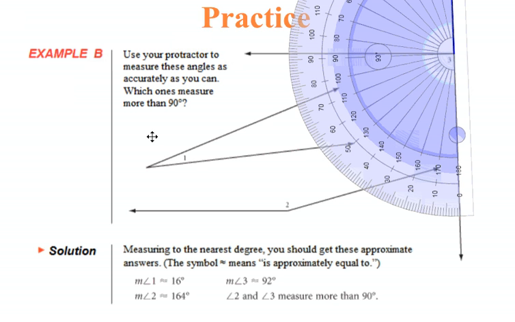Now, when measuring with a protractor, there's always going to be a little bit of approximating. So we're being introduced to the symbol that means approximately equal to. And you can see down below, there's the symbol also being used in each of the angle measures. The measure of angle 1 is approximately 16 degrees. Measure of angle 2 was approximately 164 degrees. And the measure of angle 3 was approximately 92 degrees. Now, just in case it's a little bit hard for you to read that approximately equal to sign, there's the symbol right there.